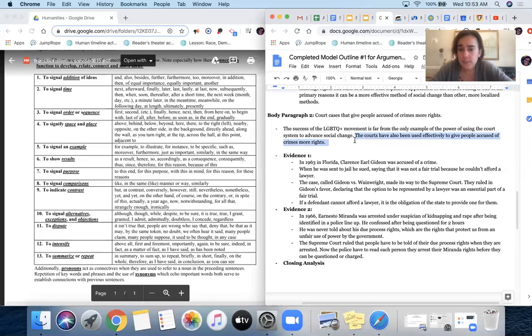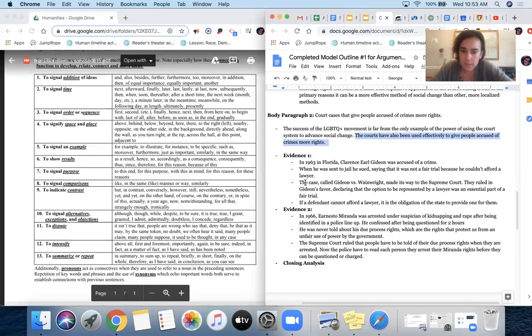So I added this sentence to the original topic sentence that was there, because both of these examples are connected to that same idea. If these were unrelated examples, they're really different, it'd be fine to just keep the first one, but this signals more for the reader what's coming next. So the courts have also been used effectively to give people accused of crimes more rights.